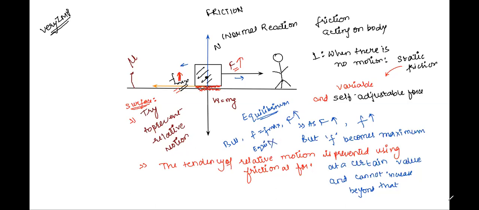What will happen? Now the object will start moving in the forward direction because the net force is now making it get pulled over here. See? So this is the condition.